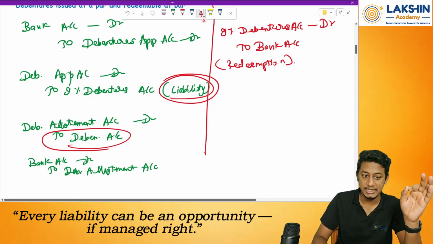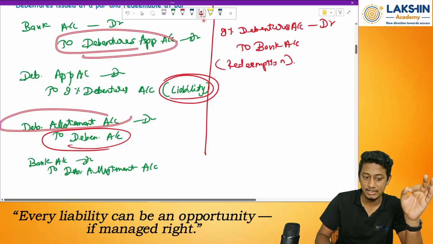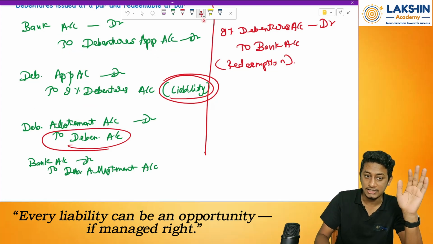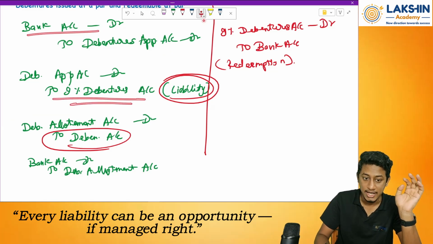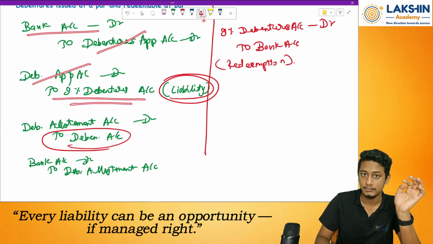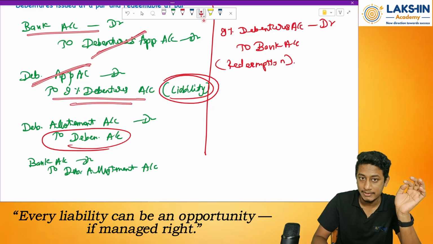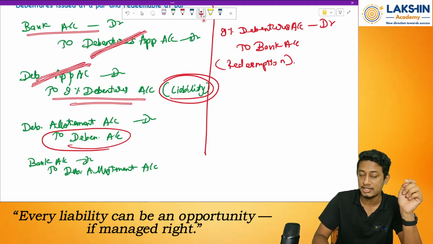I won't be passing the entries again under debentures application and debenture allotment. I will straight away pass a single entry, bank account debited to debentures account. Why? Because I can cancel off this by this. Once the account is credited and once the account is debited, I can cancel off this account with this account. So the entry will be what?